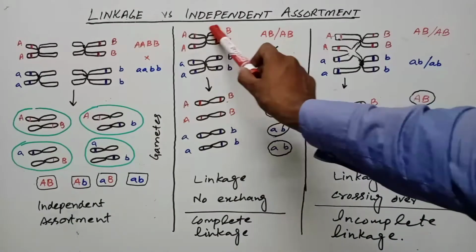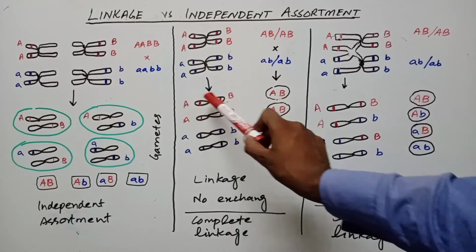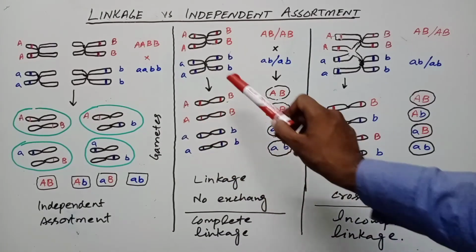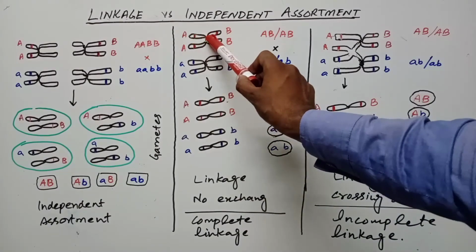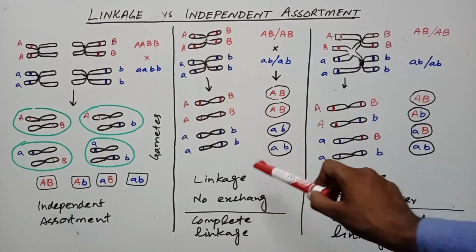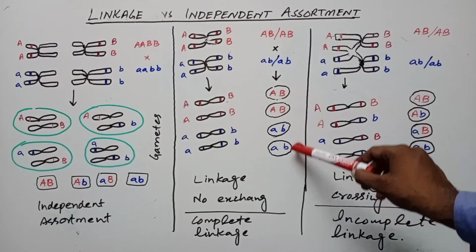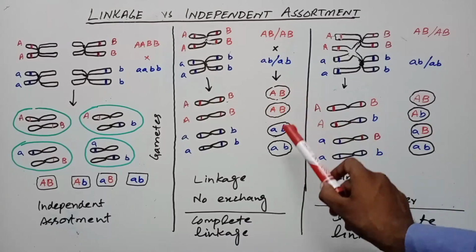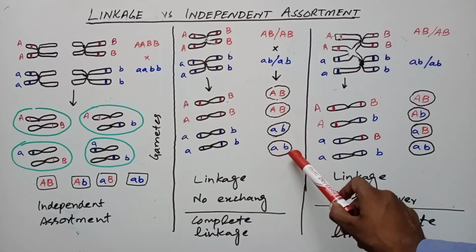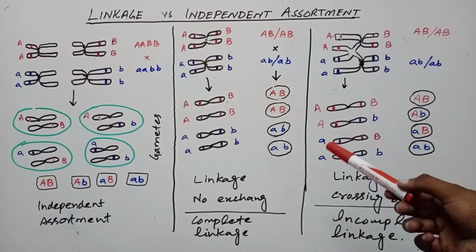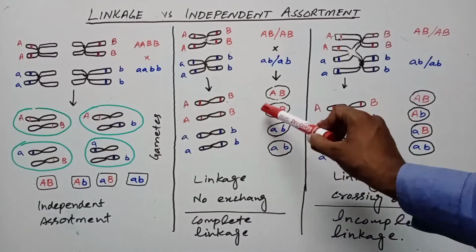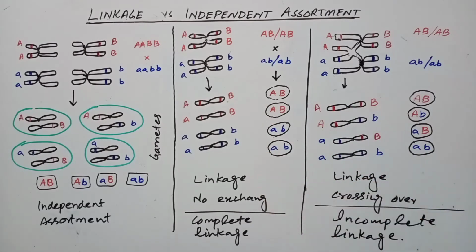You can see here the gametes will be capital A with capital B, capital A with capital B, small a with small b, and small a with small b. It means these chromosomes will segregate, and there will be no change in the gametes. The parental combination is maintained: capital A with capital B, and small a with small b. There are only two types of gametes, which are parental combinations, and there is no recombination. This is called linkage with no exchange, and you can also say this is complete linkage.